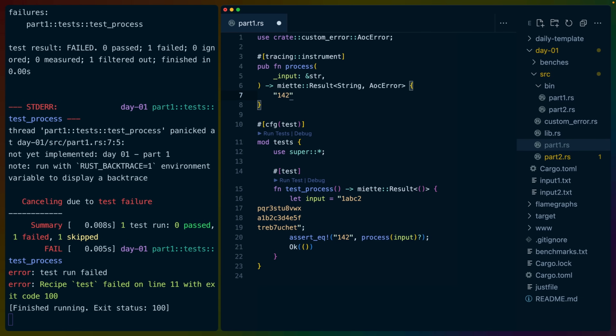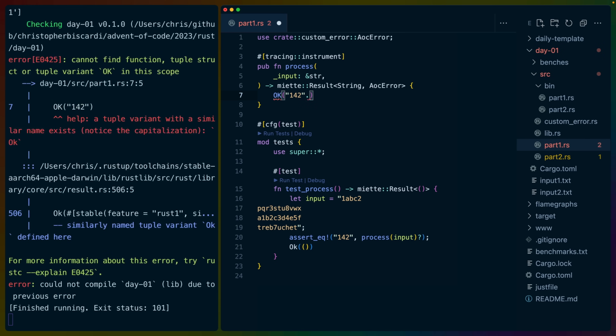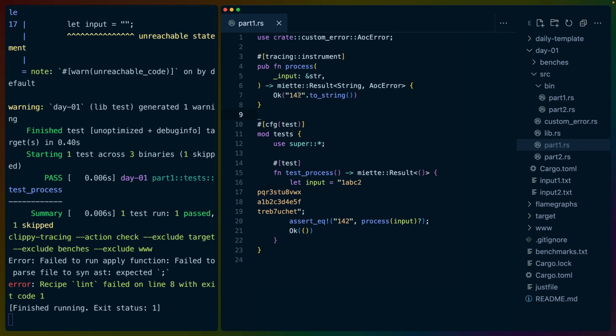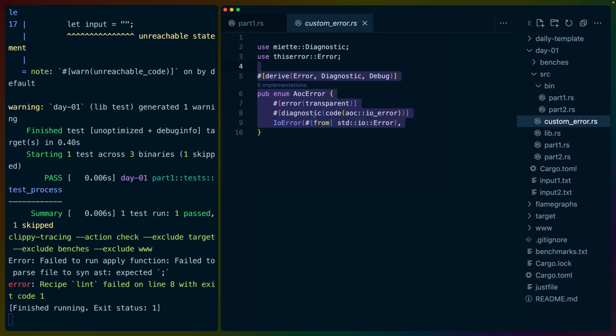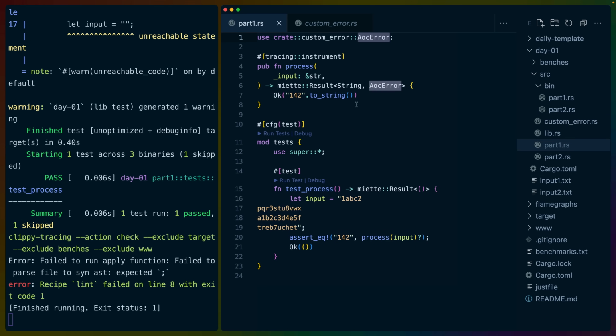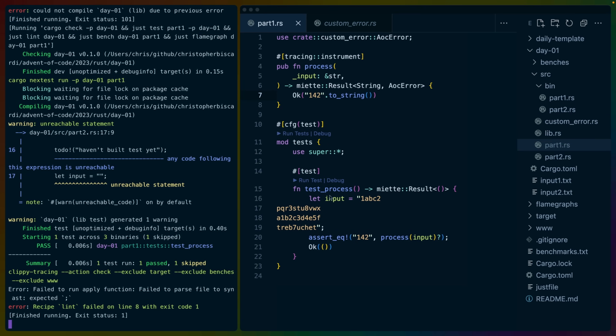Obviously, if we hard code that, in this case, I'm returning a result here, so I'll have to hard code it like this. Oh, if I don't typo. So if I hard code 142, obviously our tests pass. And this should give you the idea of what return value we're actually looking for here. I've written this so that it's a process function that takes a string slice of the input and returns a result. So it's either going to be OK with a string or an ERR with an AOC error. An AOC error is our custom error, which we haven't really built out yet because we're not even really going to use it today. So I think I'll make this test output a little smaller until we need it.